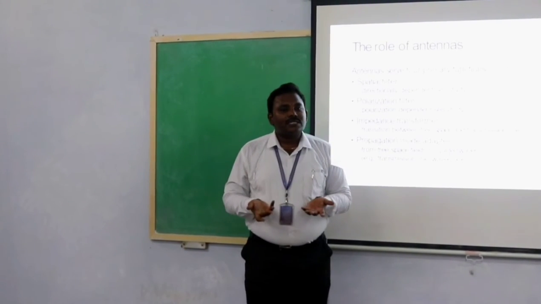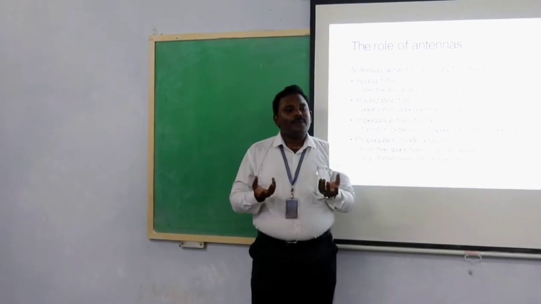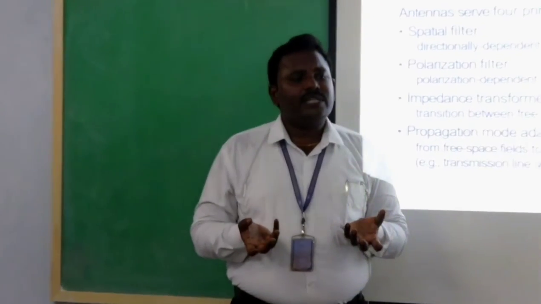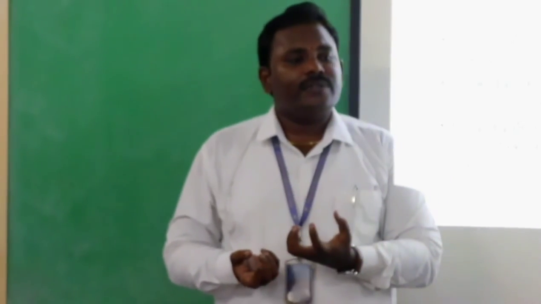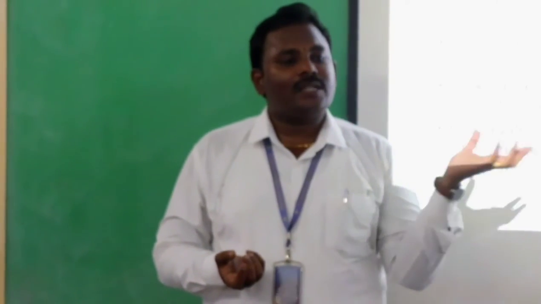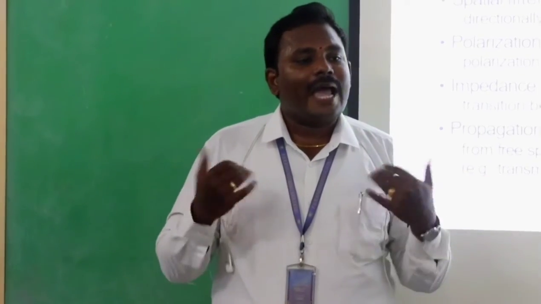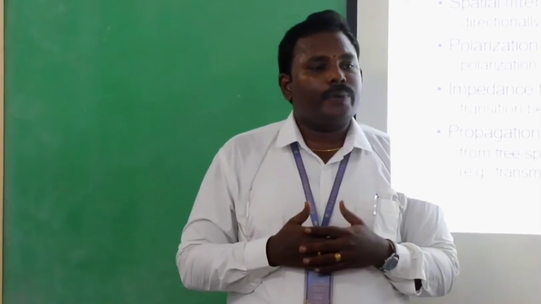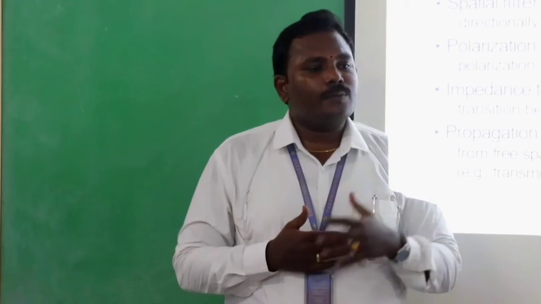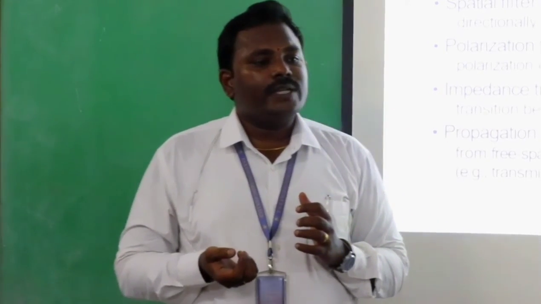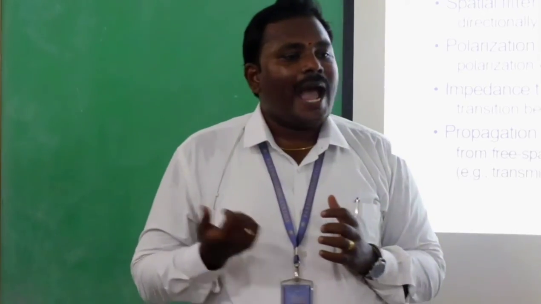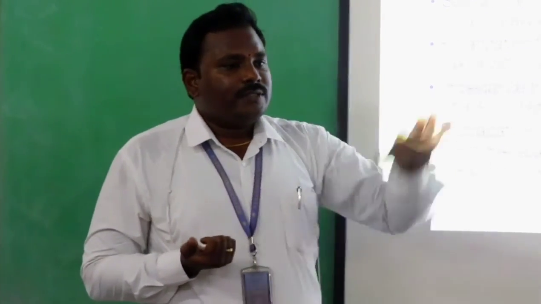The spatial filter means it is directly dependent upon the sensitivity. Polarization filter means the polarization depends upon the sensitivity. Impedance transformer means there is a transition between free space and transmission line. Next is the propagation mode adapter, from free space fields to guided waves, for example transmission line and waveguide. These are the examples.